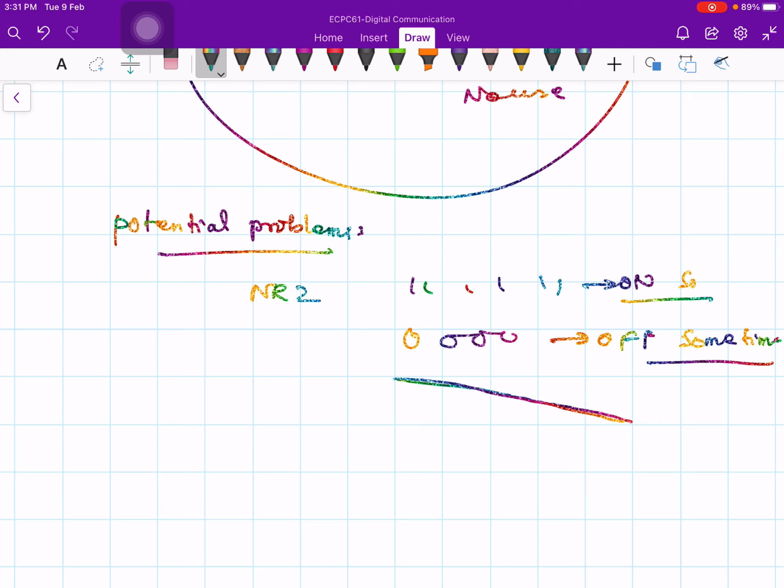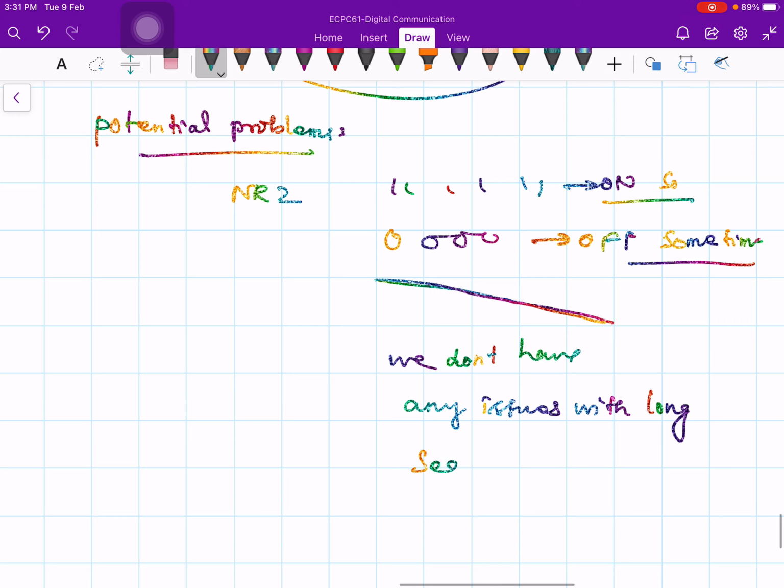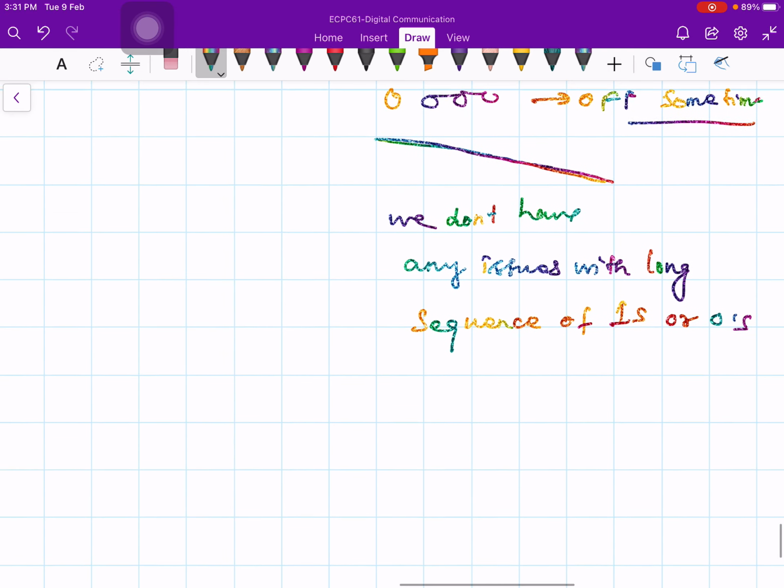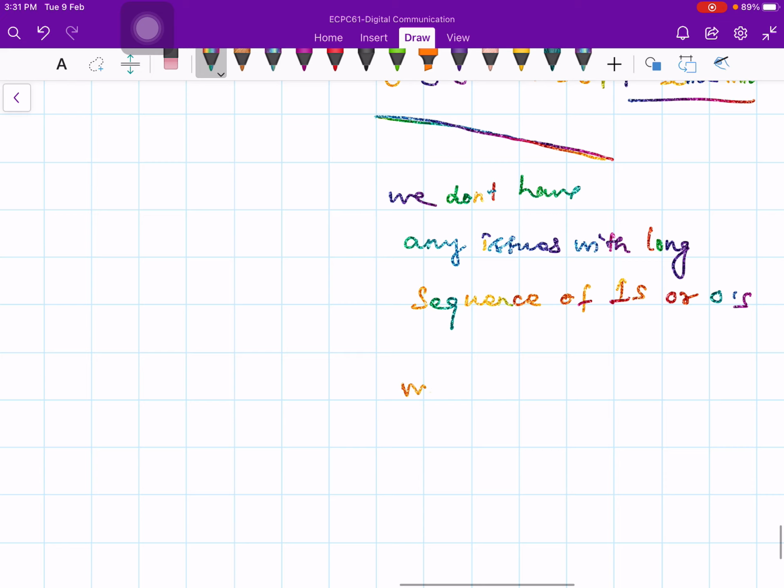We don't have any issues with long sequences of ones or zeros, but we have issues with what?